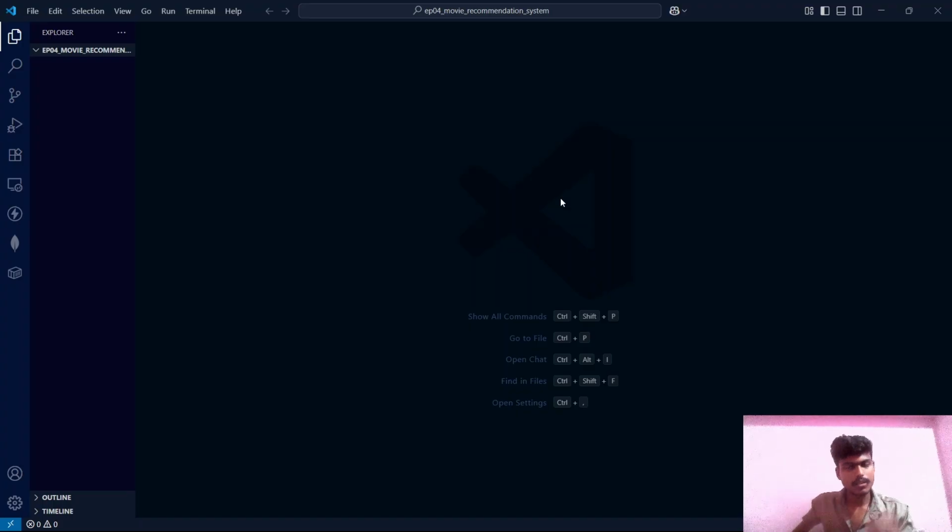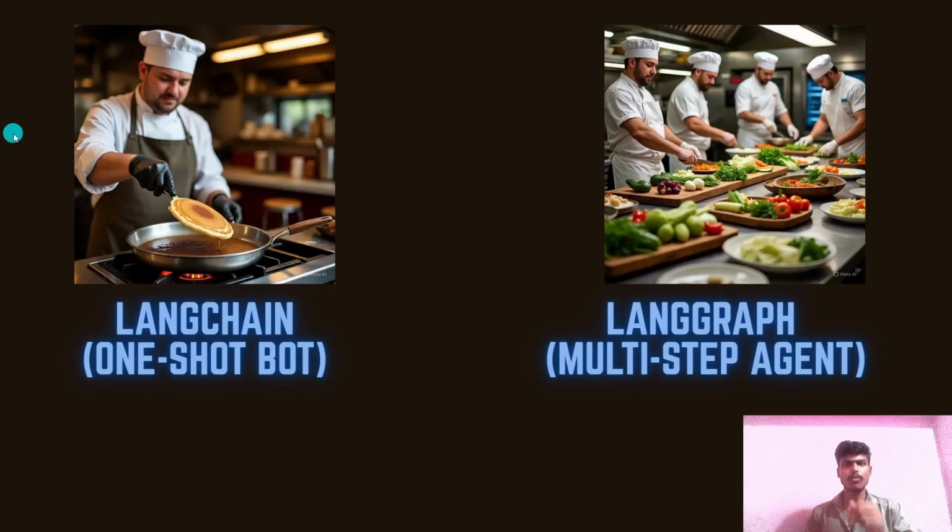Before we start to write a single line of code, let's talk about why we are even using LangGraph instead of a regular LangChain chatbot. Think of it like this. A LangChain chatbot is like a one-shot pancake. You ask for a movie, it gives you an answer, that's it. Reject that recommendation, it repeats itself and forgets what you said earlier. It doesn't remember your preference.